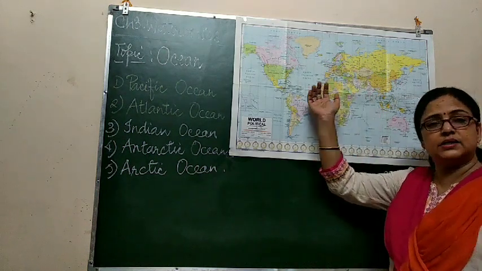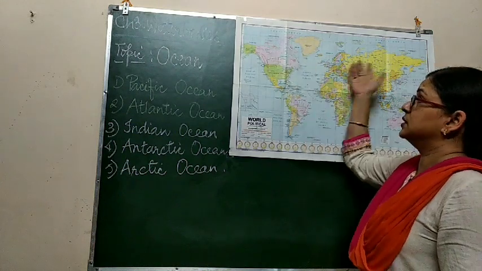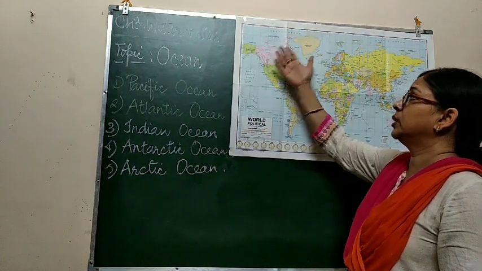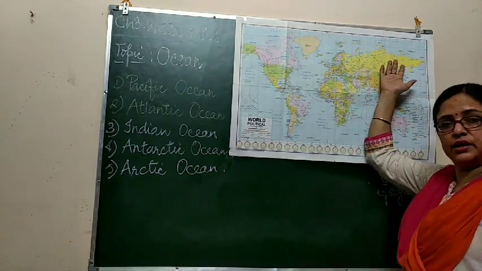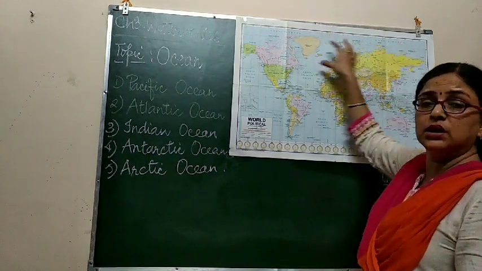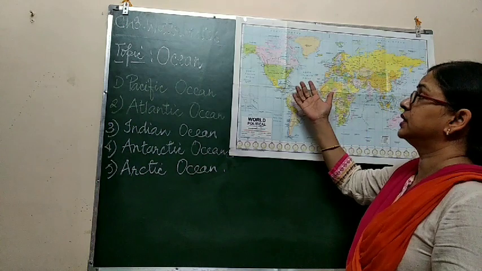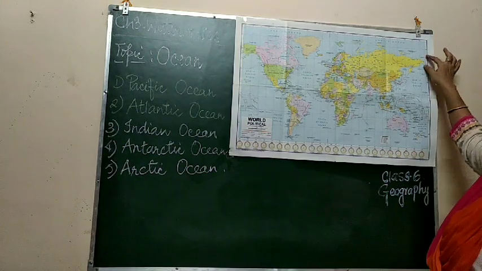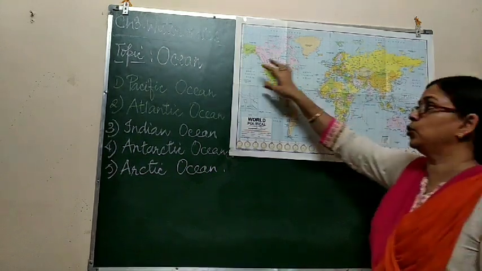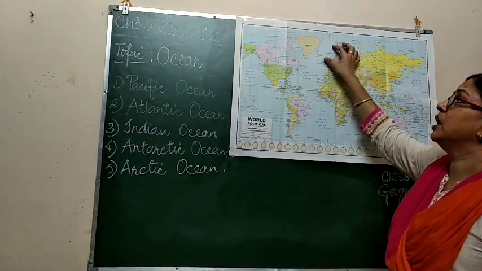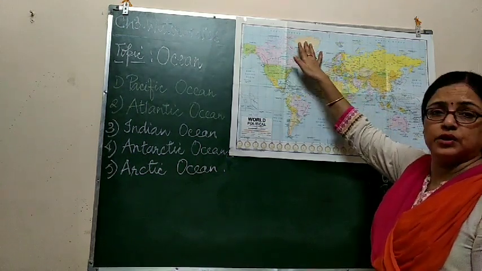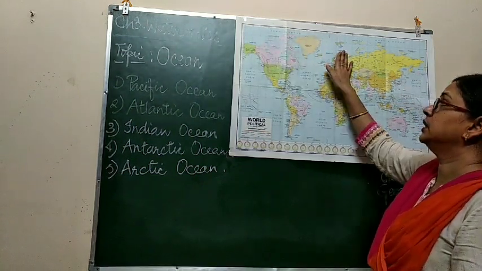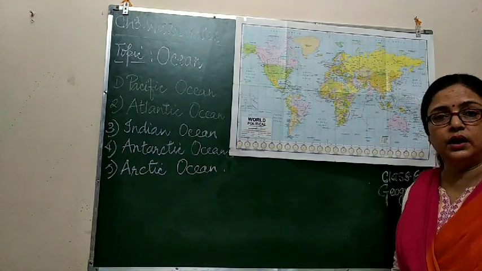More or less, it is surrounded by land. What is there in the south? North America, Europe, and Asia border this ocean. And it connects to the Pacific Ocean by the Bering Strait. Here is the Bering Strait. It also connects to the Atlantic Ocean by two channels around Greenland. Here is Greenland. On this side are North America and Europe, and from here it is connected to the Atlantic Ocean.